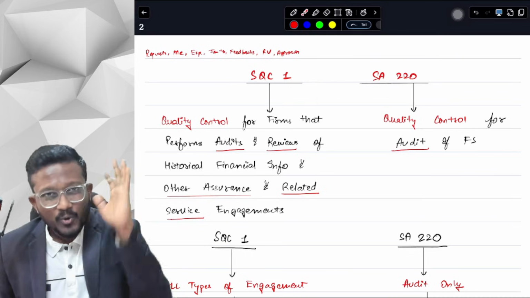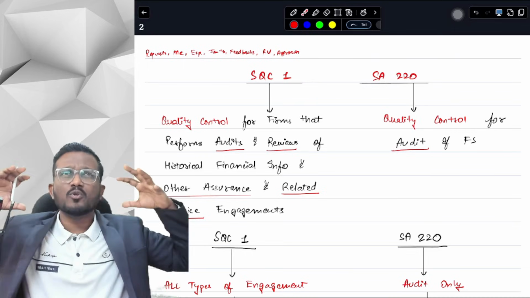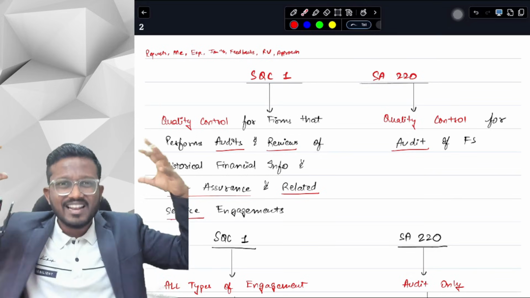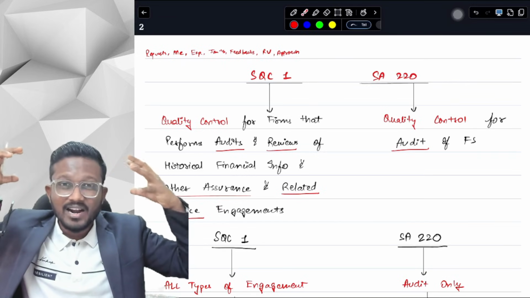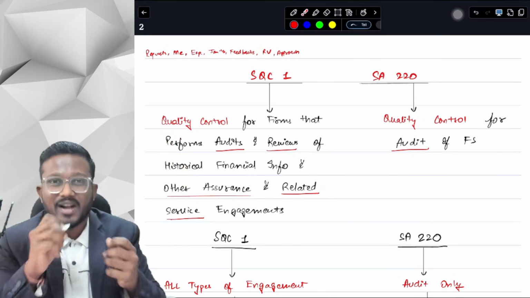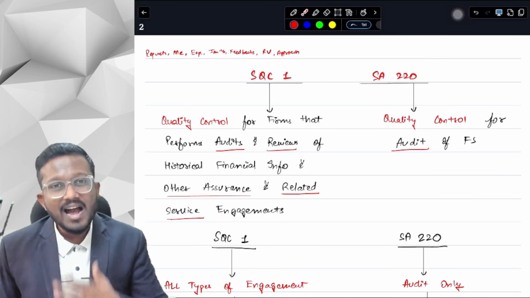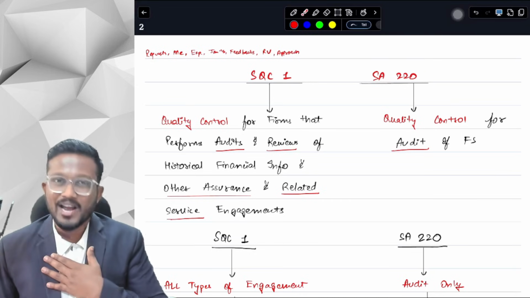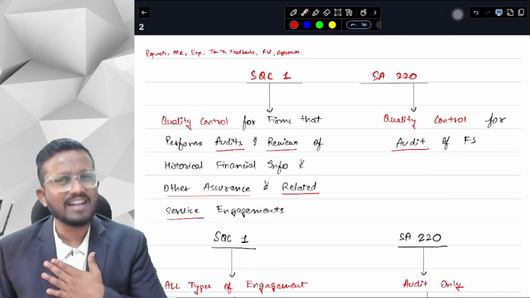So it's up to you whether you want to follow the keywords approach, or the approach where you get all the real life exposure of being an auditor and prepare yourself to be an engagement partner of a listed entity, but when it comes to writing, you are not able to write the keywords and you are not getting marks from ICAI. My objective is to get you cleared anyhow in CA final audit and CA intermediate audit.